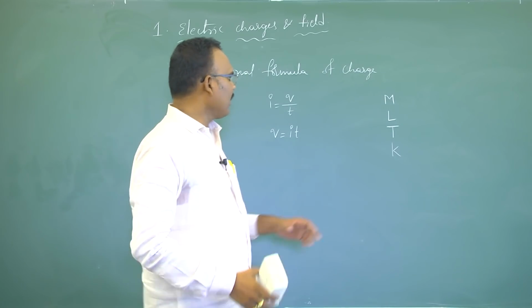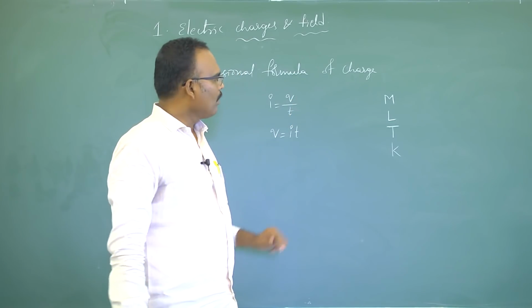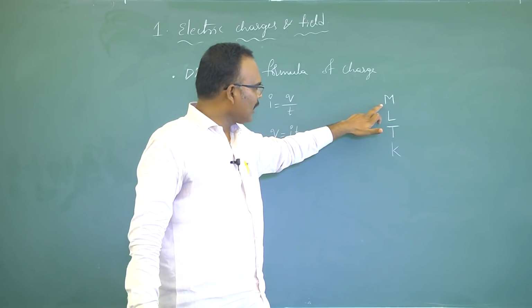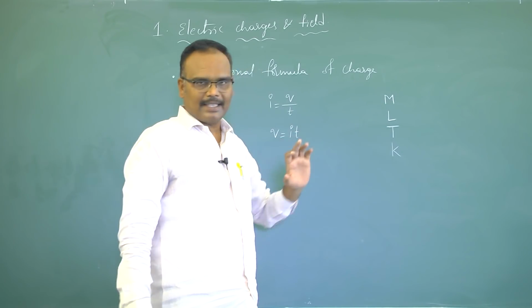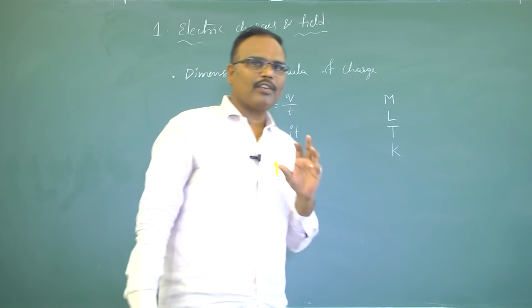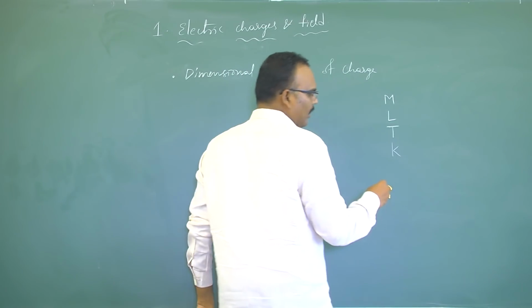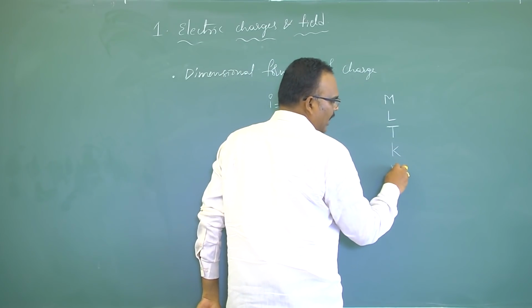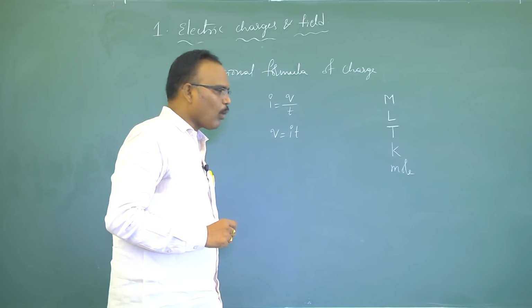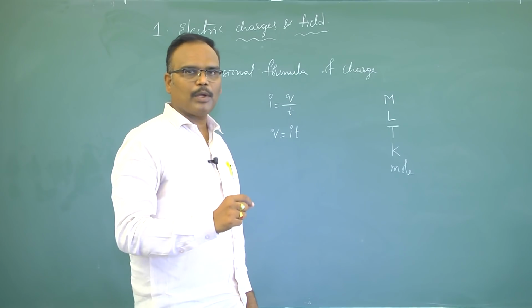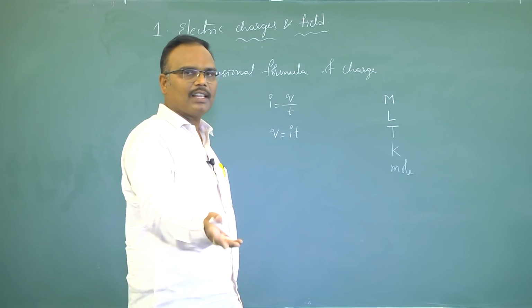Usually mass and quantity of substance are almost the same, but in case of solids and liquids we express in terms of mass, and in case of gases the quantity can be measured in moles. So the fifth fundamental physical quantity is mole. These 5 fundamental physical quantities we come across in PUC 1. The remaining 2 we will cover in the second PUC.